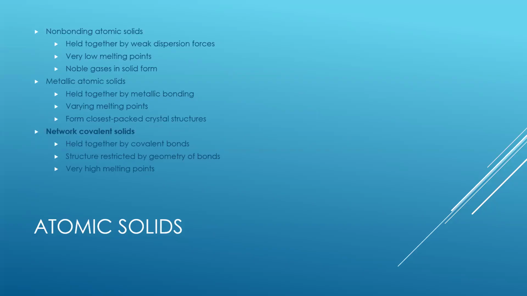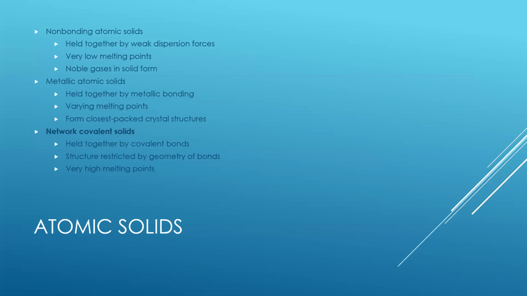In addition to ionic solids and molecular solids, there are atomic solids. Most notable are covalent network solids, which include crystals of diamond, silicon, and some other nonmetals. And some covalent compounds, such as silicon dioxide, which is sand, and silicon carbide, which is like the abrasive stuff on sandpaper. Many minerals have networks of covalent bonds, and the atoms in these solids are held together by a network of covalent bonds. Who knew? You couldn't tell by that name, right?